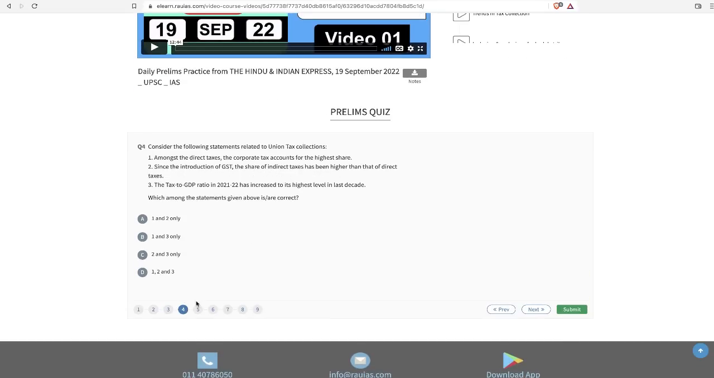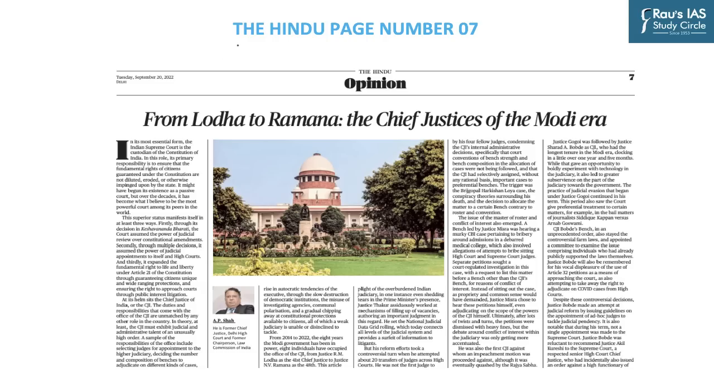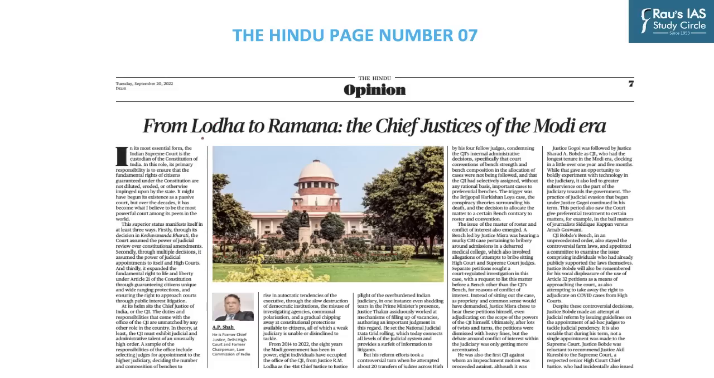Let us now begin the discussion. So this article appears on page number 7. From Lodha to Ramanna, the Chief Justices of the Modi era appears on page number 7 on The Hindu, which talks about the terms of various Chief Justices to the Supreme Court of India and what were the important decisions